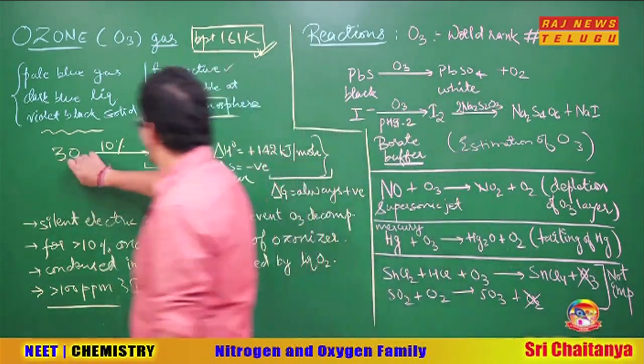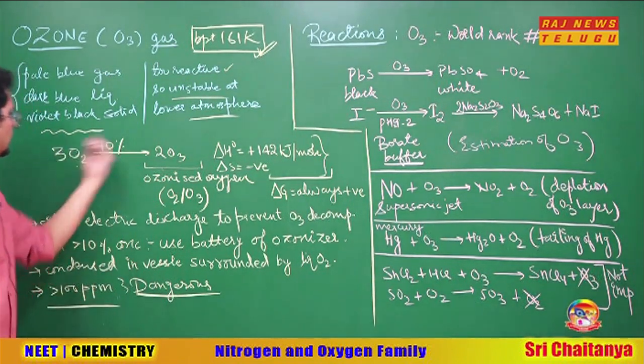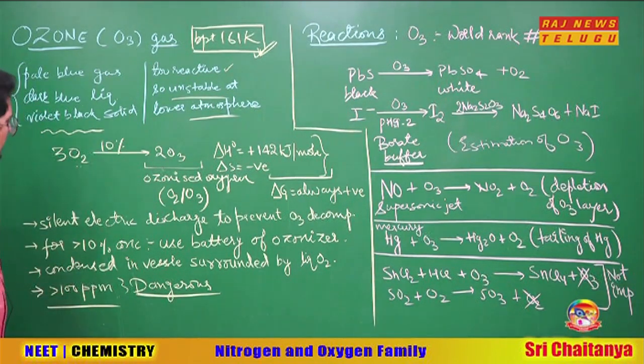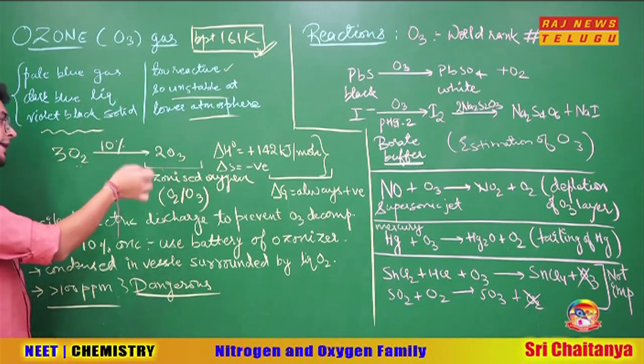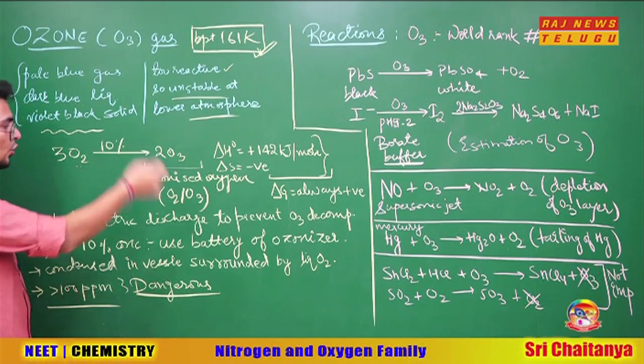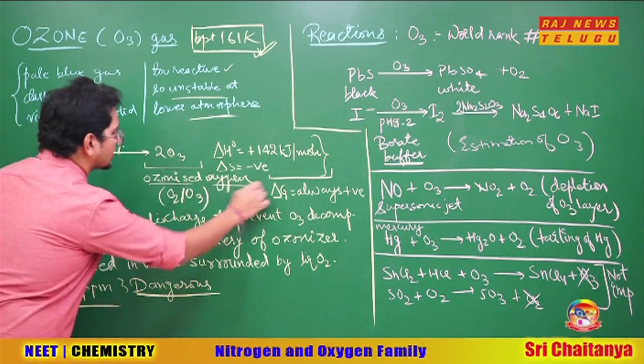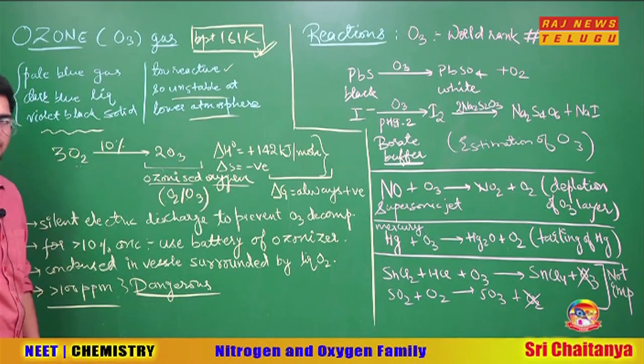Going ahead, now O2 is converted to ozone and this conversion is only 10%. I'll explain why, but this conversion is only 10%. So the product you get contains maximum 10% ozone and 90% oxygen. So rather than ozone, the product is ozonized oxygen, that is a combination of O2 and O3.